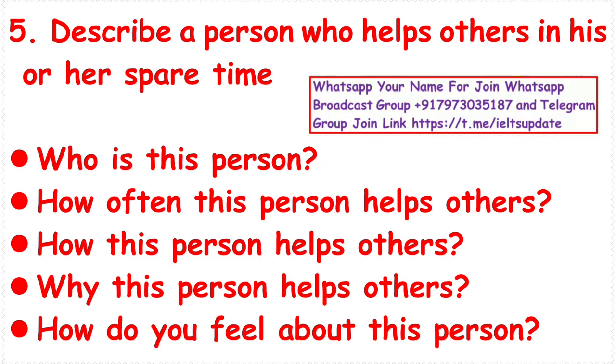You can talk about my father's friend, my mother's friend, or my friend's friend. Anybody you can talk about. He's a teacher, or she's a teacher, and in her spare time, she preferred to help poor people. I would say she loved or he loved to help poor people. This gives him or her internal peace and happiness. These kinds of things you can talk about.